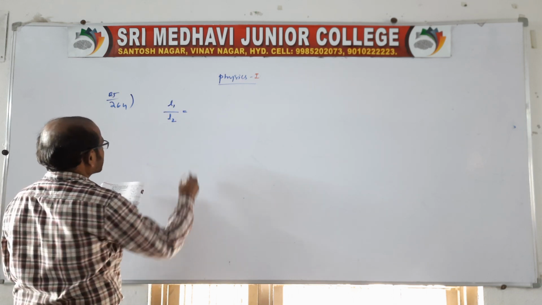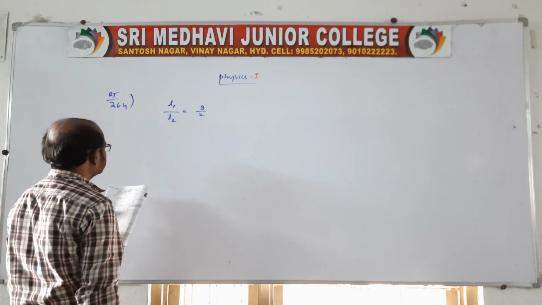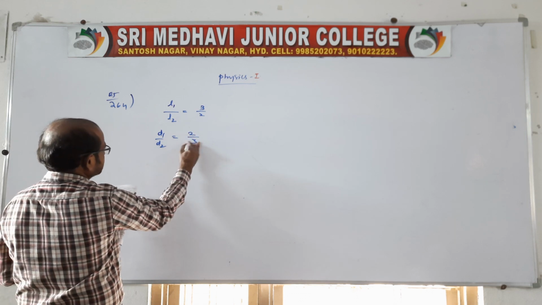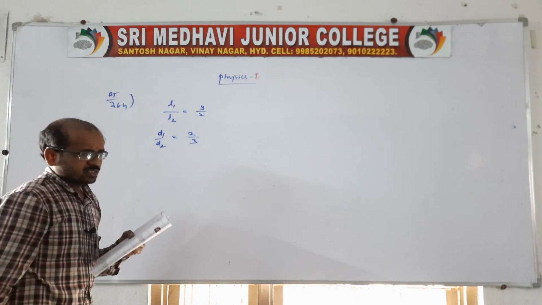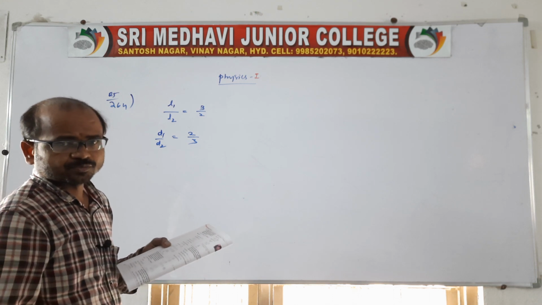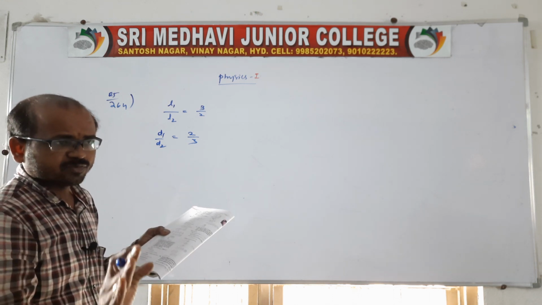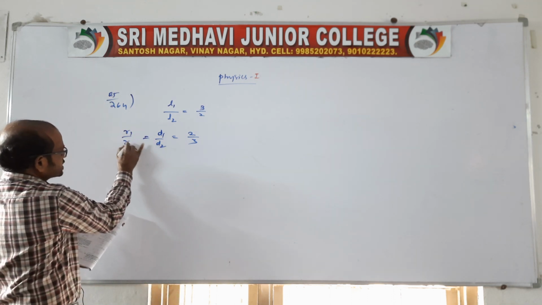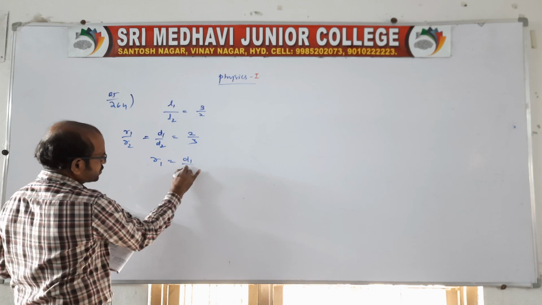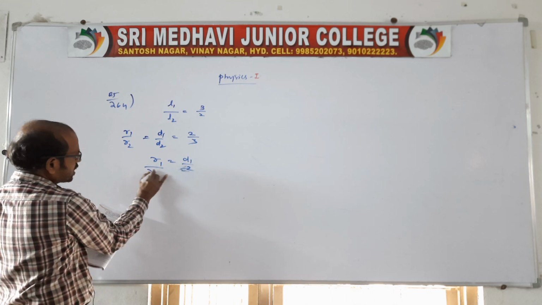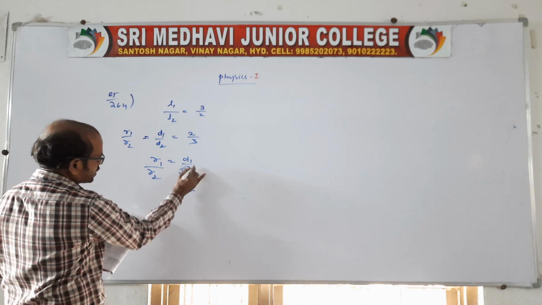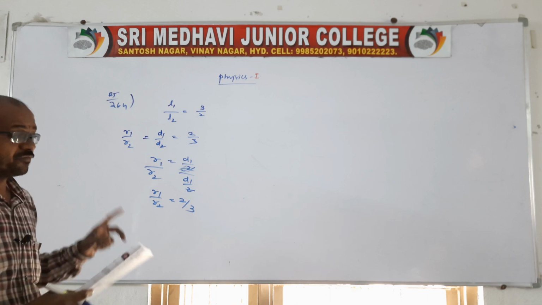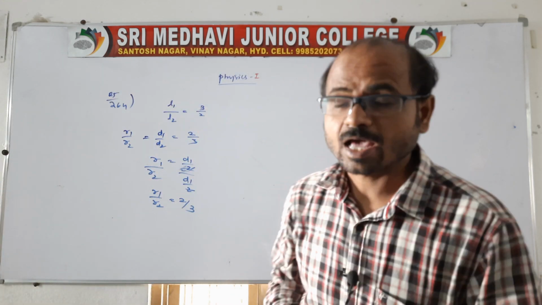The ratio of the wire lengths is given as 3/2 is 1. The diameters D1 by D2 are given as 2/3, but we need the radius. Radius is nothing but D/2. If the ratios are asked, it is very simple: R1 is equal to D1/2 and R2 is D2/2, the 2 cancels, so R1 by R2 is equal to 2/3. The same ratio as the diameters.